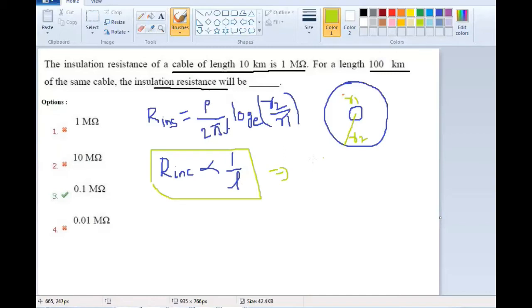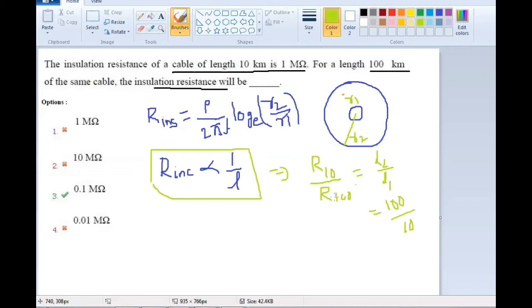Suppose the insulation resistance for 10 kilometers is R10, and for 100 kilometers is R100. The ratio R10 by R100 is equal to L2 by L1, where L2 is 100 kilometers and L1 is 10 kilometers.